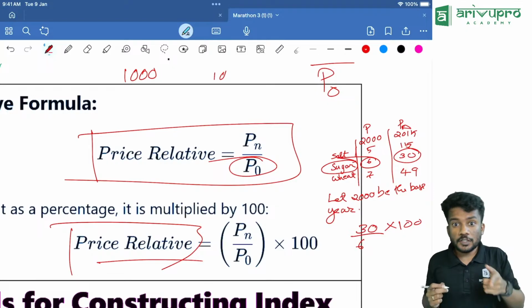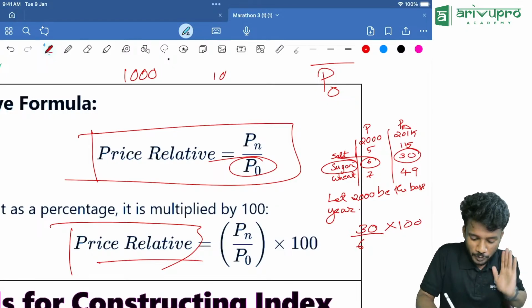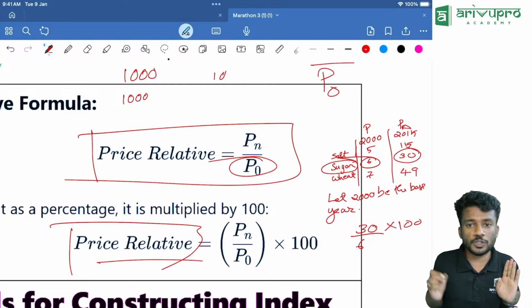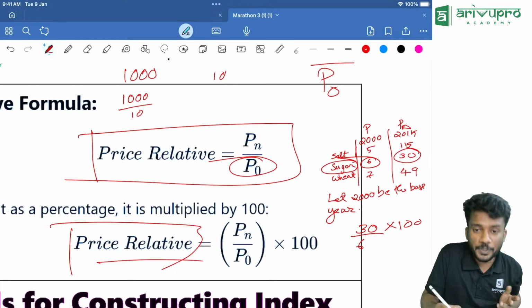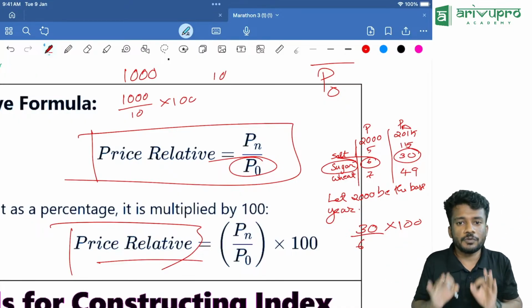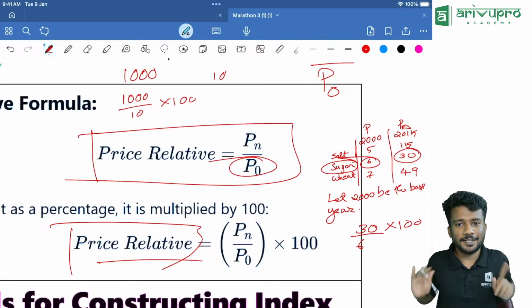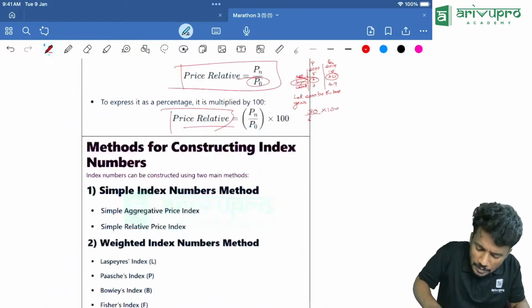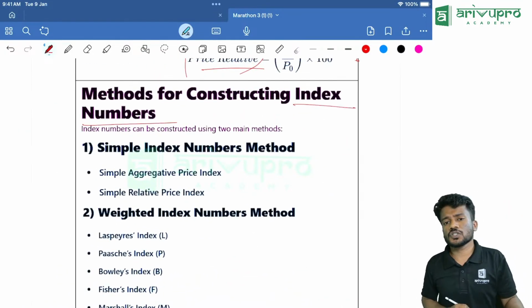Then he is asking you, do you know the price relative? You will say, current 2025, how much is the price? The 1,000 rupees. Then during his young age, what was the price? The 10 rupees. Then if you multiply it with 100, you will get the price relative. Understood? Yes, that is the method. Clear? Now, some of the methods for constructing index numbers.